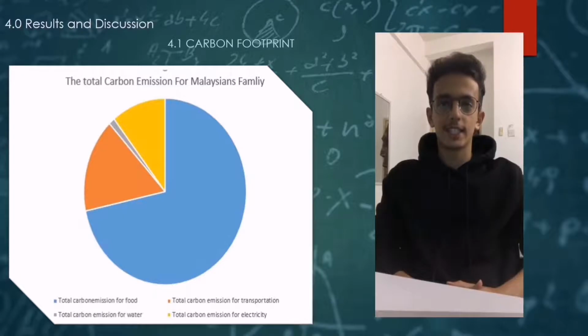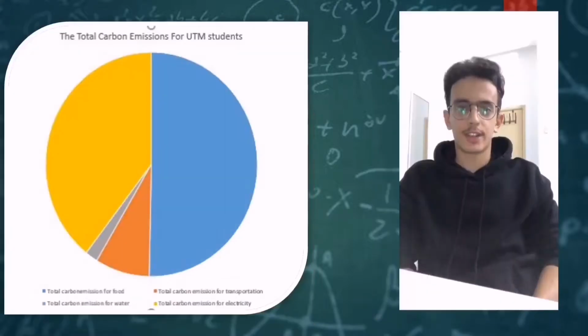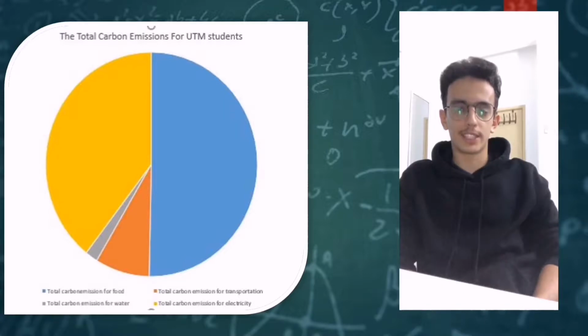After collecting data for the Malaysian family, the graph shows that the food has the first place for the emission, second the transportation, then the electricity, lastly the water. Here is the graph for UTM students, which shows that the first place is the food, the same as the Malaysian family, followed by the electricity, then the transport, lastly the water.